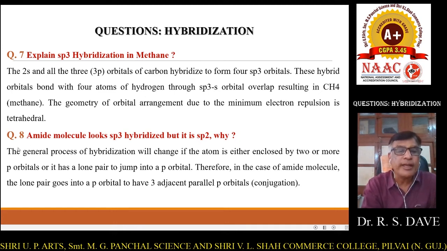Okay. Next important question is, an amide molecule looks sp3 hybridized, but it is sp2. Why? The answer is, the general process of hybridization will change if the atom is enclosed by 2 or more p orbitals, or it has a lone pair that can jump into a p orbital. Therefore, in the case of an amide molecule, the lone pair goes into a p orbital to have 3 adjacent parallel p orbitals, I mean conjugation, right?